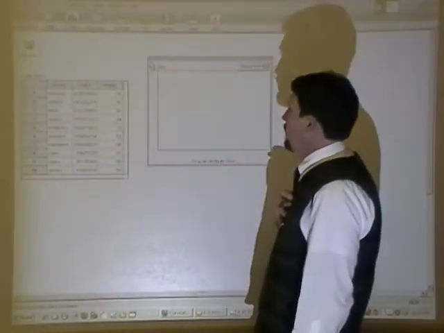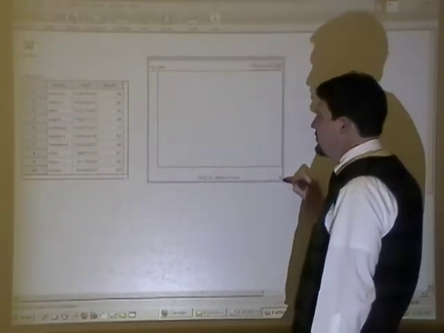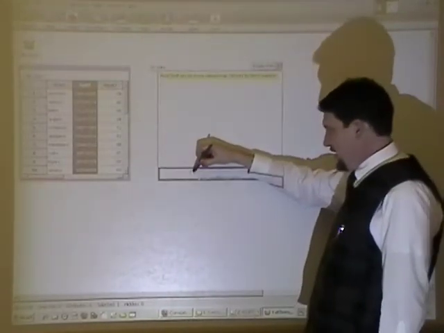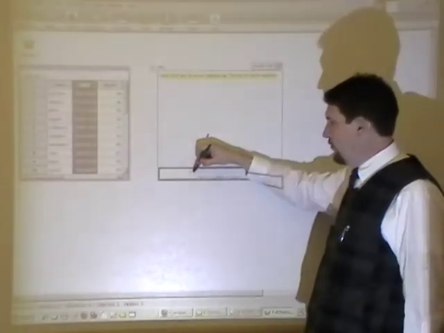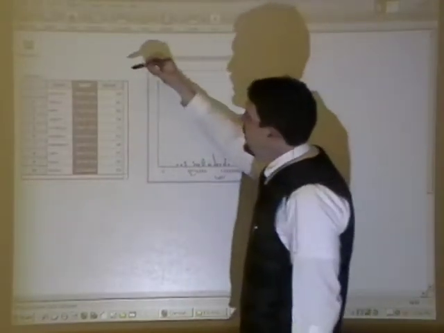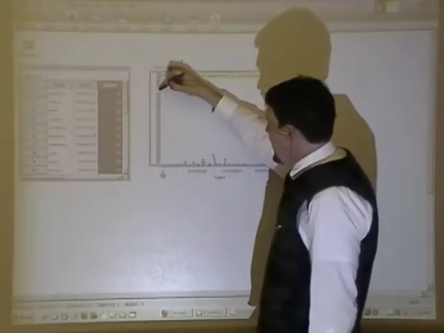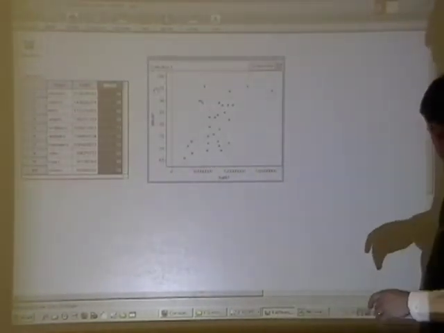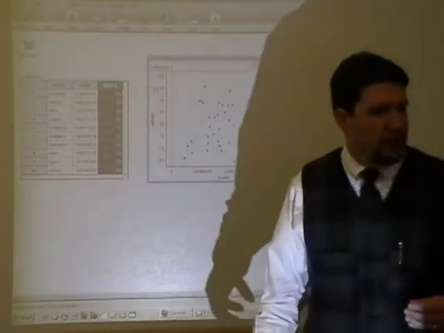So I'm going to create a graph here, and we'll just make this a little bit bigger. We're going to take salary and bring it down to the x-axis, because that's my explanatory or independent variable. And now we're going to bring the wins over to the y-axis, and we're going to see what happens. Bang, we have a scatter plot. And the question is, do we have a linear pattern here?